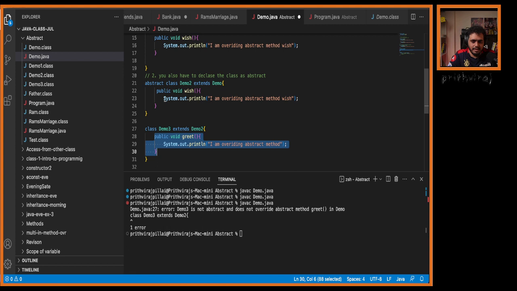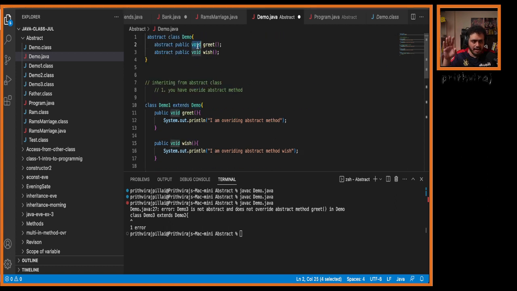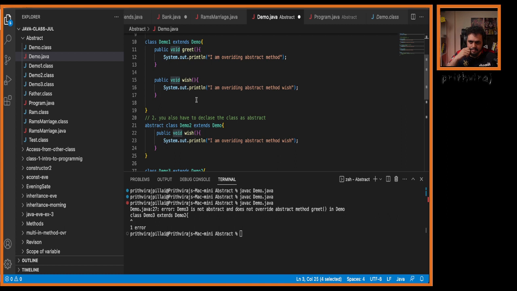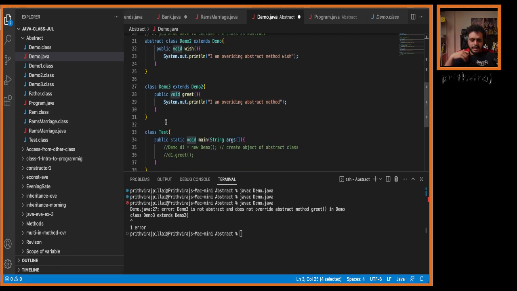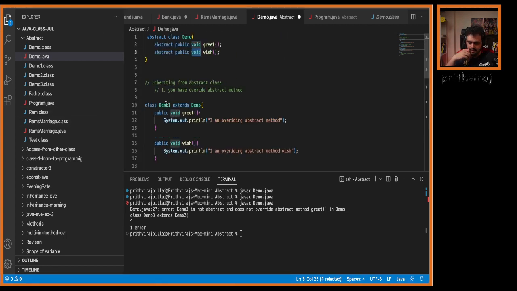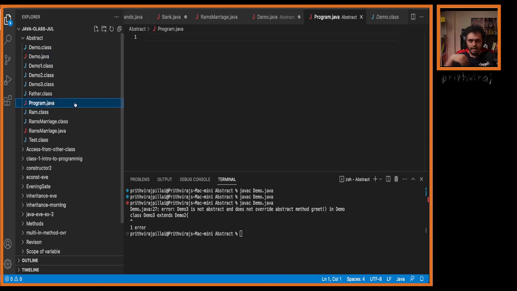Whenever we extend Demo, we also have greet and wish. Yes, understood, right? Okay, cool. Does anyone have any doubt in this example, whatever we saw so far? No doubt.